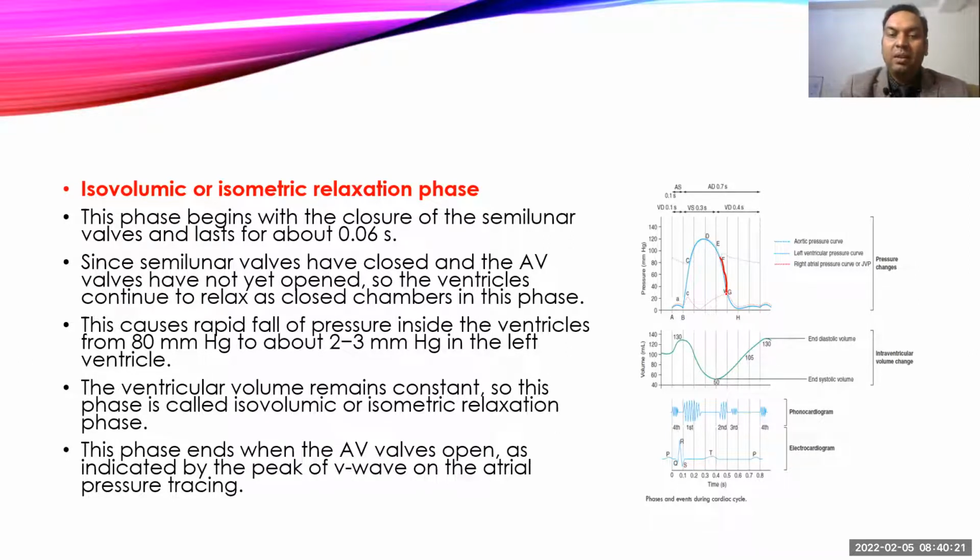So there is a rapid fall in the pressure, and it continuously falls rapidly and goes down. And once the pressure goes below the atrial pressure, the blood will try to flow from the atria to the ventricle, and that will cause a sudden opening of the AV valves, both bicuspid and tricuspid valve, and that is the end of the isovolumetric relaxation phase.